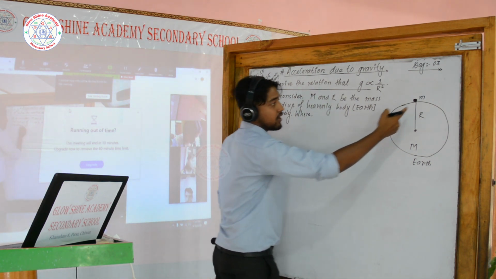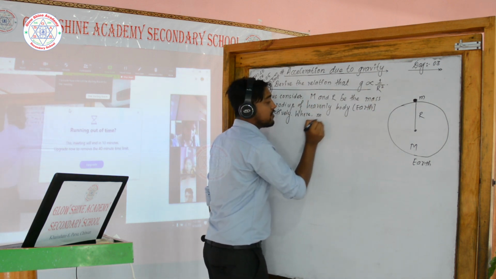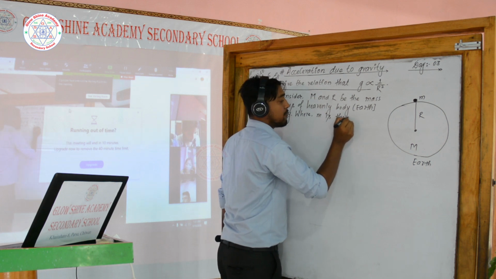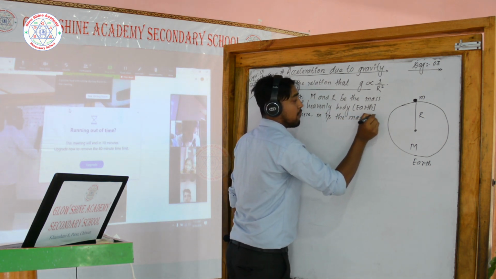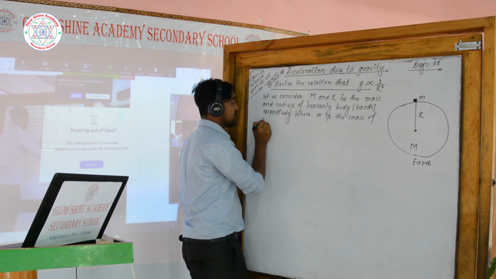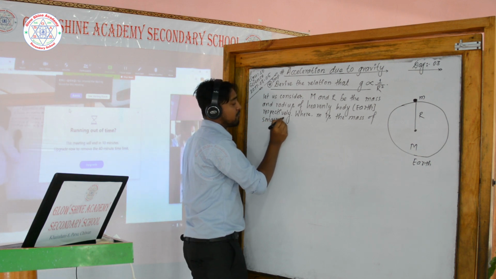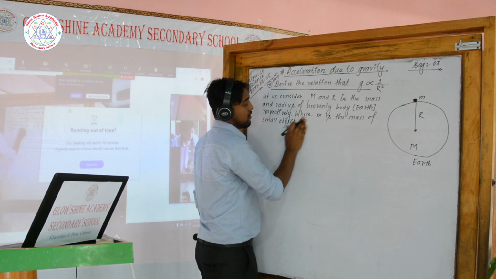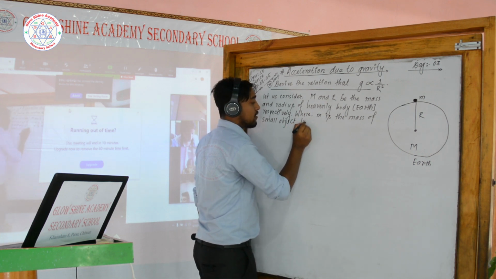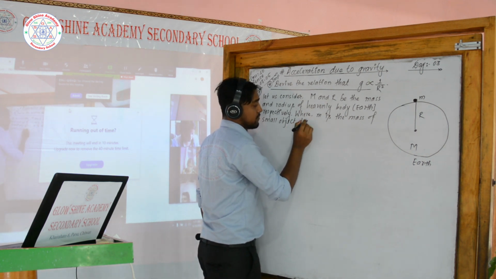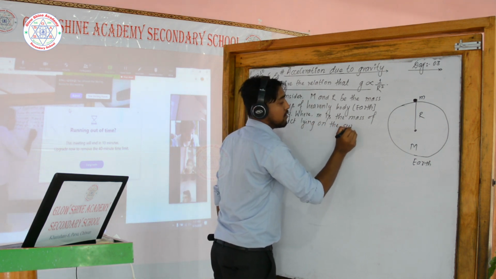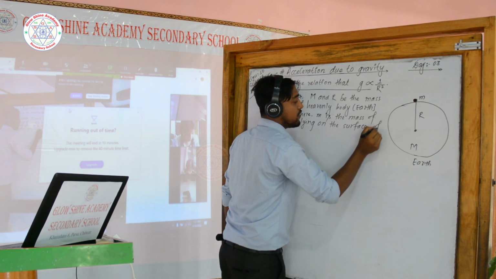Where, look at here, where small m is the mass of small object lying on the surface of the heavenly body.